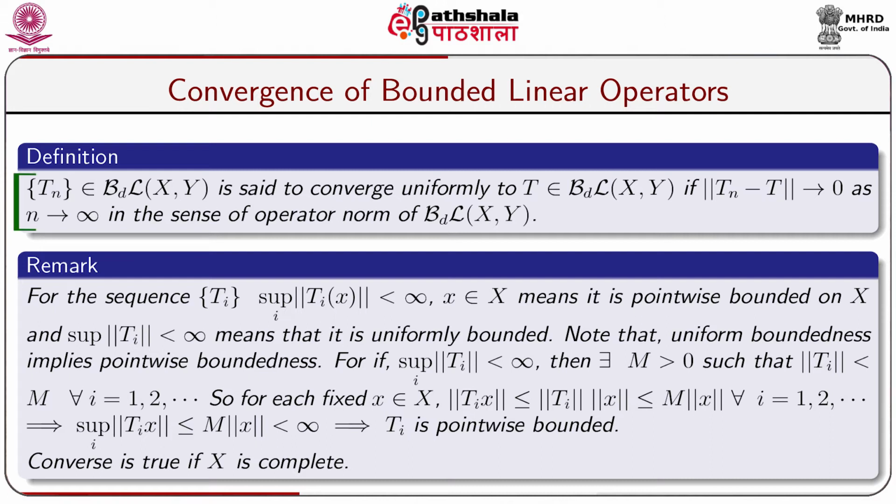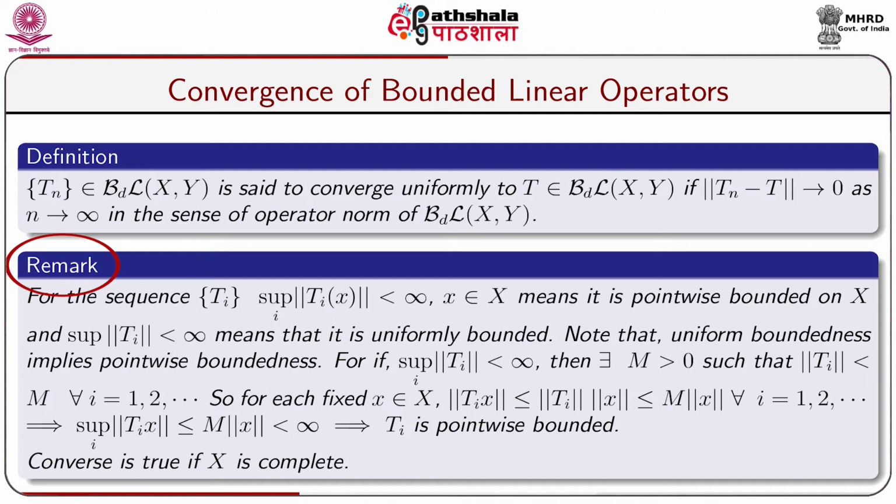Here this is taken in the sense of the operator norm, that is, norm of T equals supremum over norm of x less or equal to 1 of norm of Tx, or supremum over norm of x equal to 1 of norm of Tx, or supremum over x not equal to 0 of norm of Tx by norm of x.